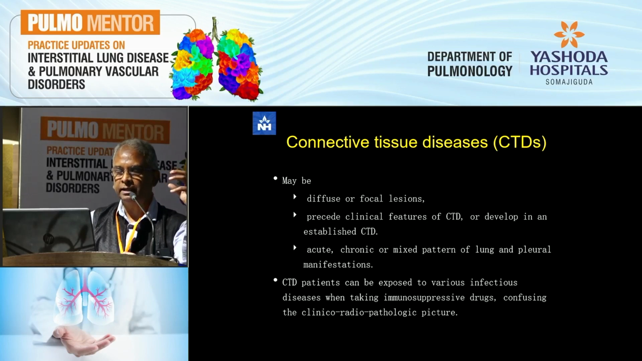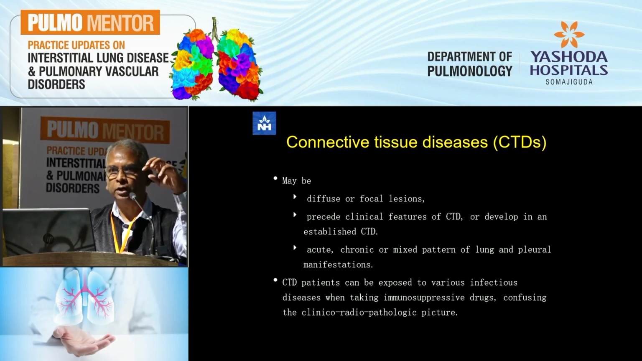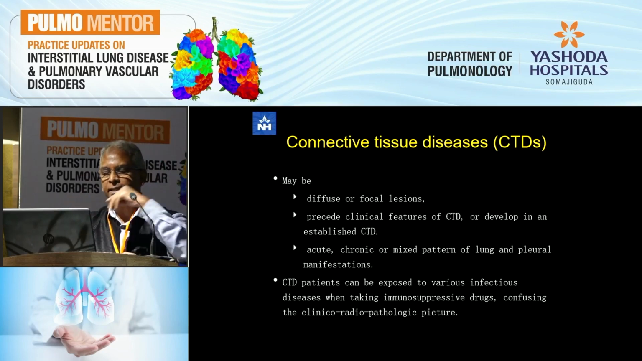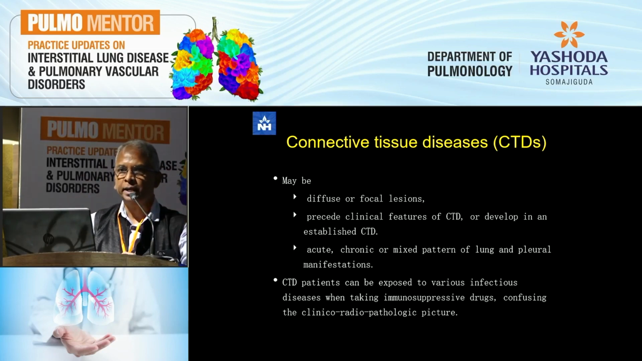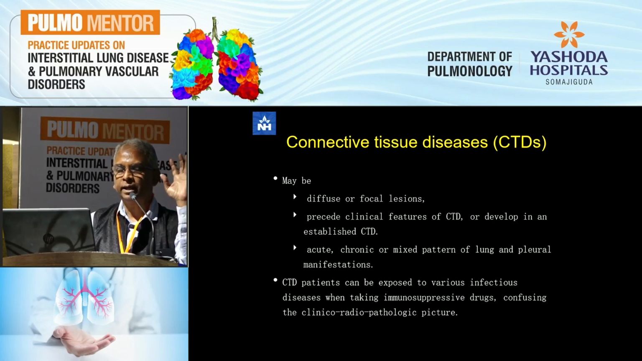And when you look at the clinical features, the ILD can precede those of the connective tissue disorder by a couple of years or even more. Or the ILD can appear in a person who already has an established CTD, no ILD features initially, later developing the ILD features. And the presentation could be either acute or chronic, and it can be a mixture of lung and pleural manifestations. And that's sometimes useful. If you have interstitial features along with pleural manifestation, it points you towards a strong possibility of an interstitial lung disease associated with CTD.